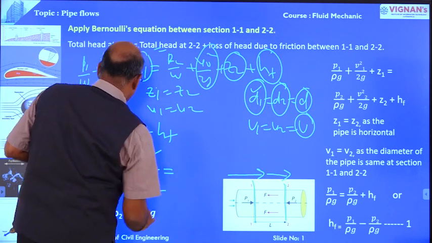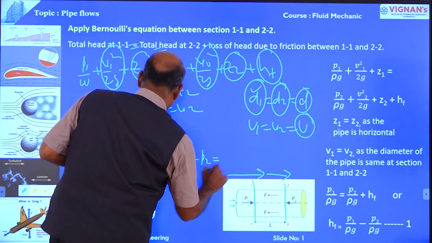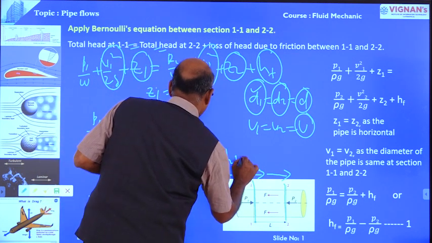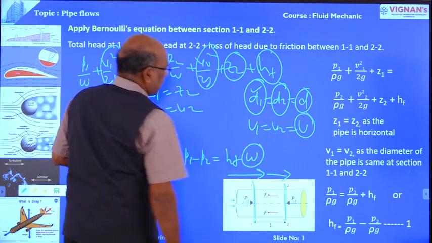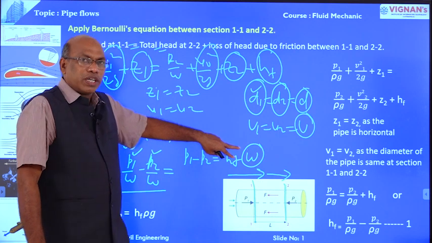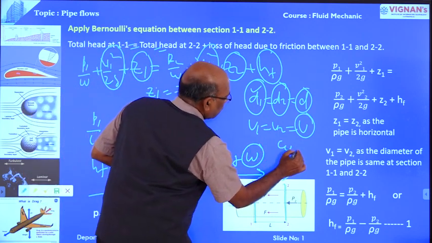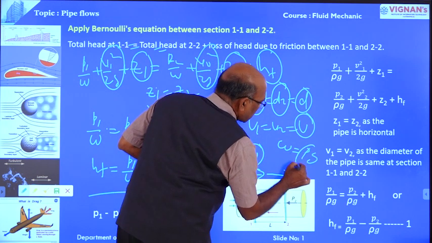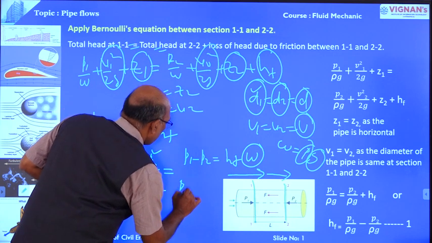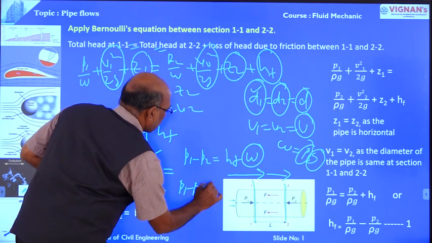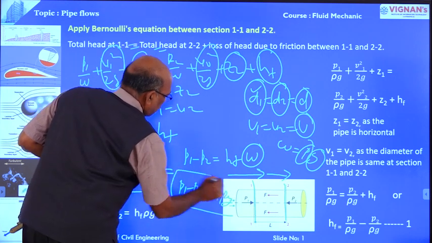Or from this equation, P1 minus P2 is equal to HF into W. W is nothing but the unit weight of water. Unit weight of water W is equal to rho g, mass density into acceleration due to gravity. Therefore, P1 minus P2 is equal to HF into rho g. This is the equation we have.